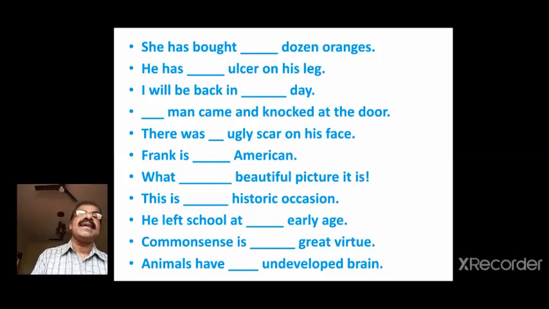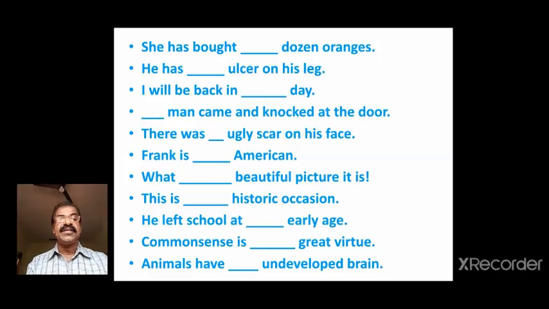Some more questions. She has bought dash dozen. When you say dozen, you know it begins with sound da, which is a consonant, a dozen. He has dash ulcer. Look at the word ulcer. It begins with U. It's a vowel, no doubt. But how do you pronounce it? U is pronounced not as ya or you, it is uh. Uh is a vowel, so we should say he has an ulcer.